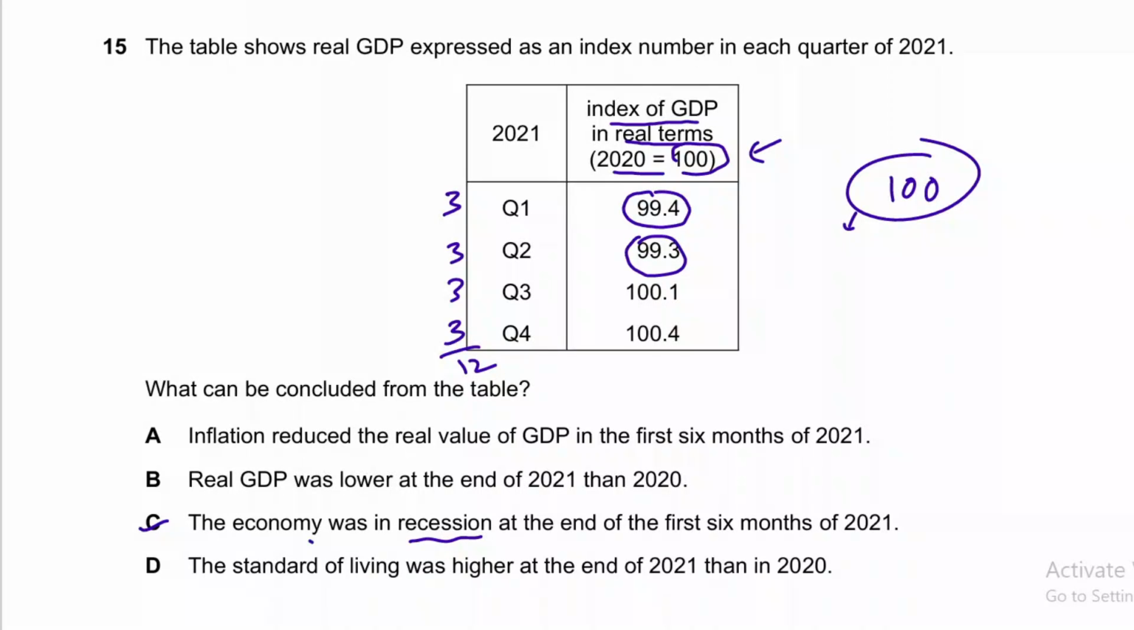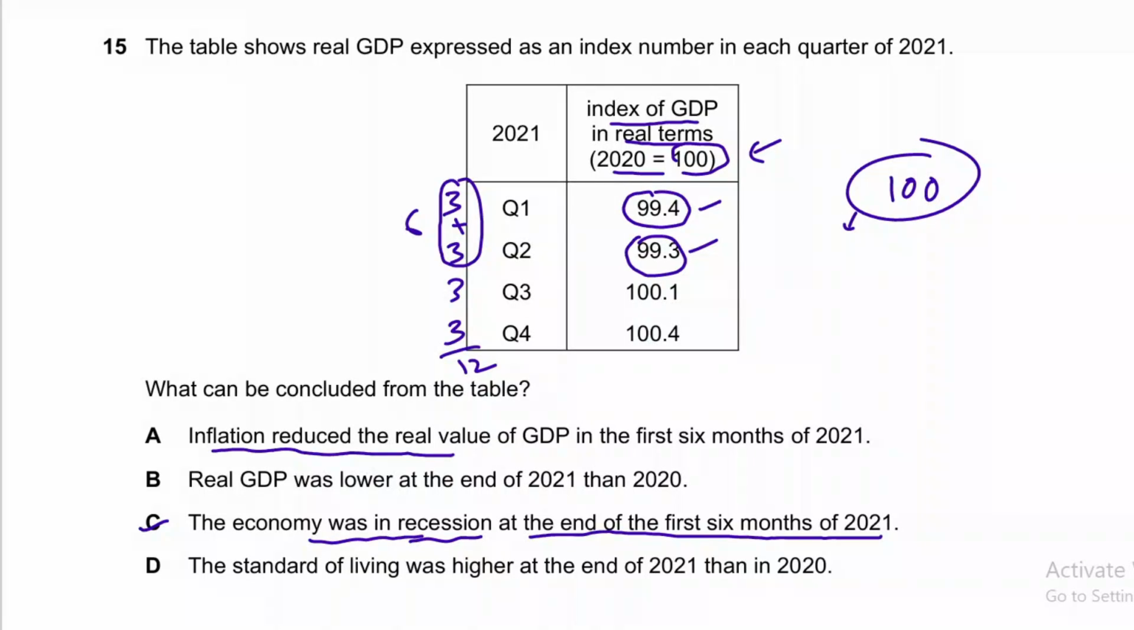It says the economy was in recession at the end of the first two quarters, or first 6 months' time. 2 quarters are 6 months' time. So quarter 1 and quarter 2 will collectively make 6 months. In these 2 quarters you can see that it is below the 100 index. So when it is below 100, it means GDP of the country is falling and it is going into recession. Why are the other options incorrect?